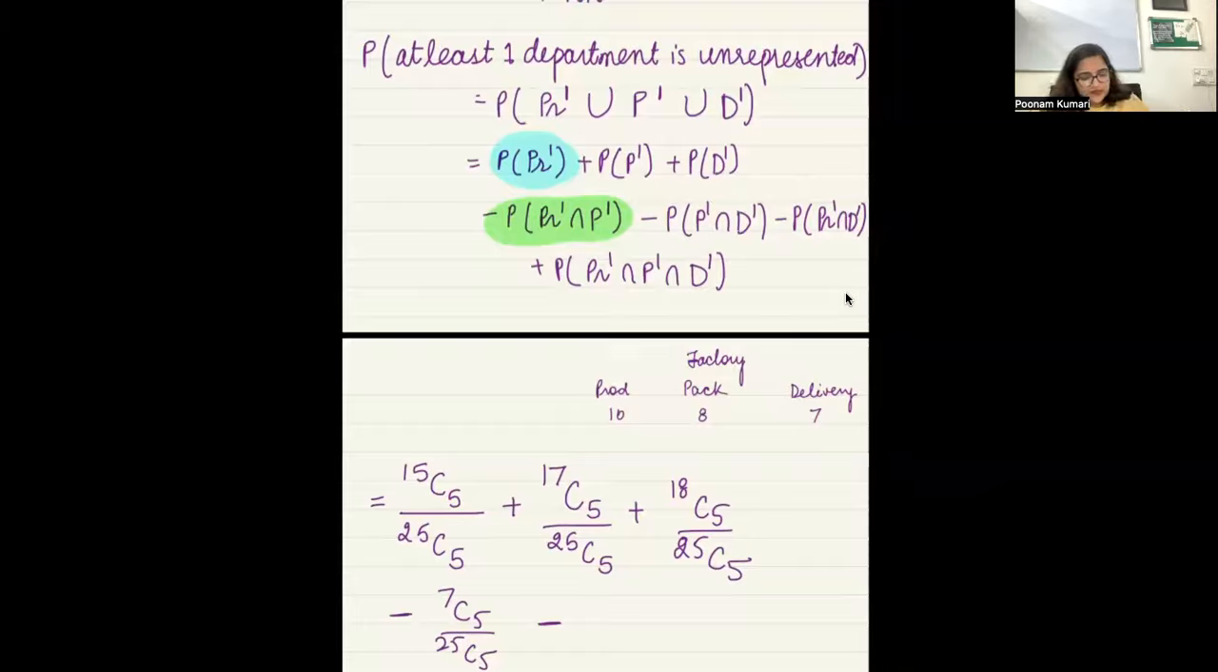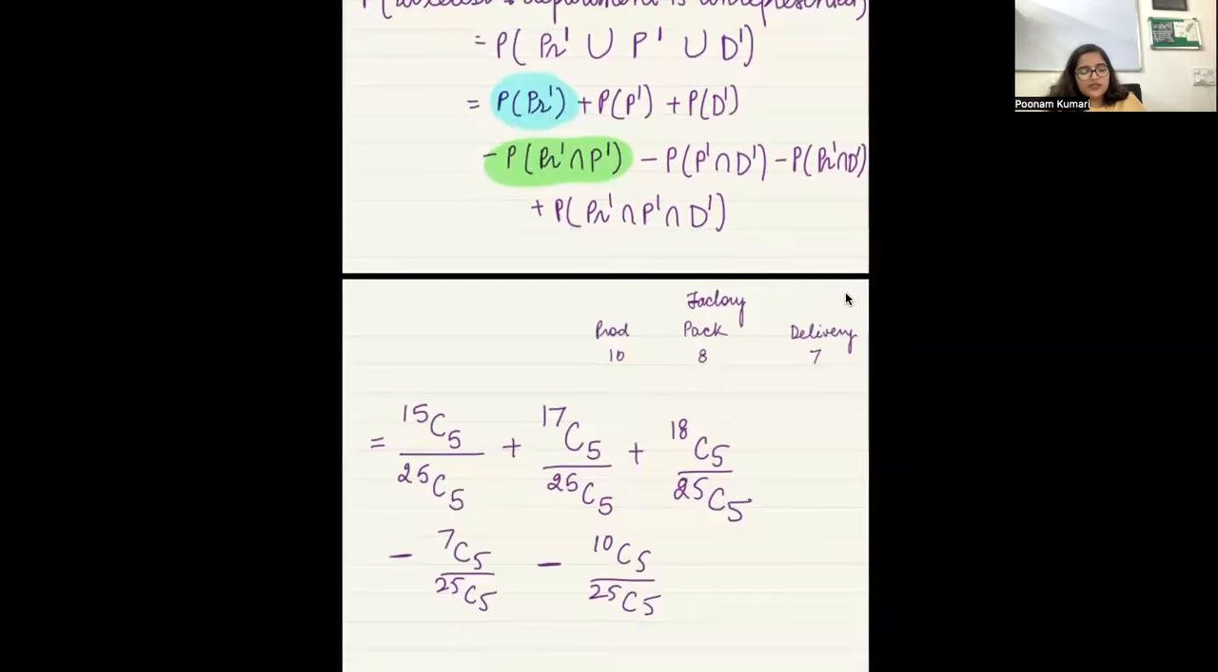Okay, coming back to this. What does this mean? You don't want packaging people, you don't want delivery people. Who are left? Production, so 10C5. So this is 10C5 out of 25C5, right? What else? Now, what about this? 8C5. Production we don't want, delivery also we don't want, only packaging is left. So this is 8C5.